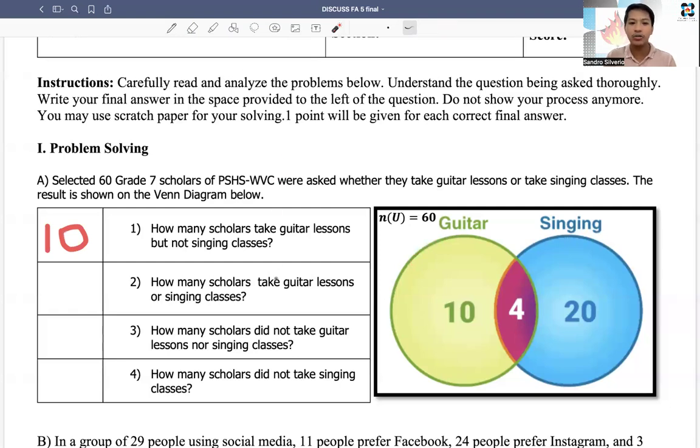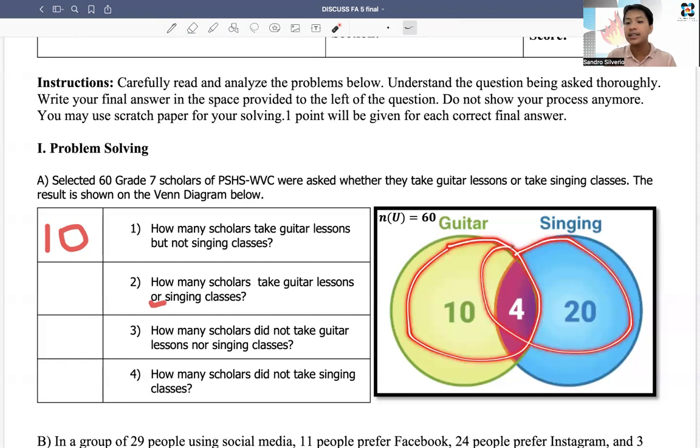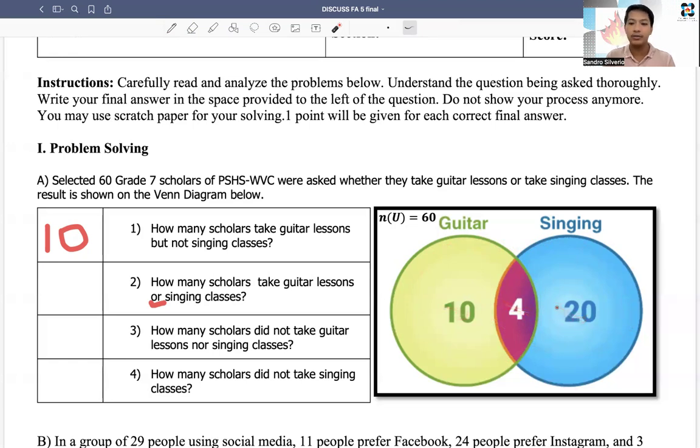Second question, how many scholars take guitar lessons or singing classes? Take note of the word or. This is very important, the word or. Guitar lessons or singing classes, it means what is the set operation when we talk about or? That is union. Correct, union. So technically, we are just going to get the union of guitar or singing classes. So you have to add 10 plus 4 plus 20. So 20, 30, that is 34. This is 34 scholars who take guitar lessons or singing classes.